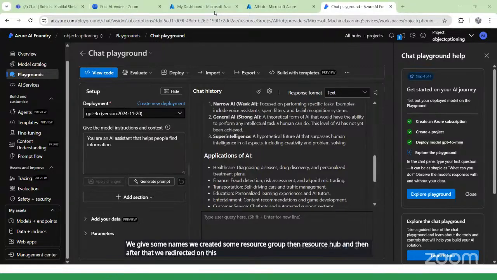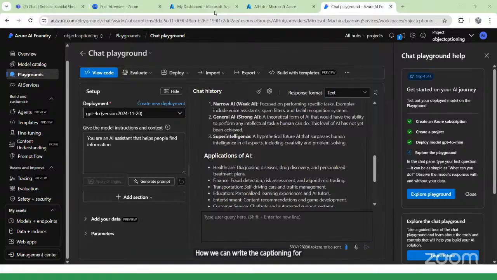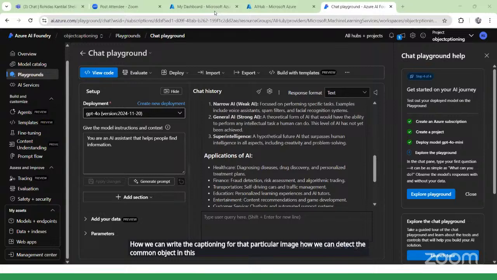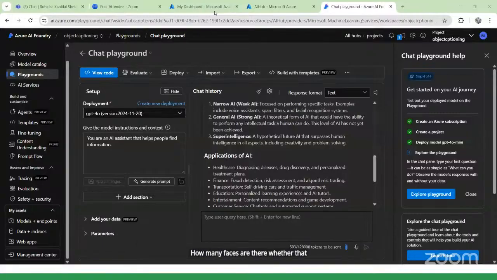After redirecting to this page, we saw how we can extract information from the image, how we can write a caption for that image, and how we can detect common objects in it. We also did face detection: how many faces are there, and whether the faces are covered with a mask or not.